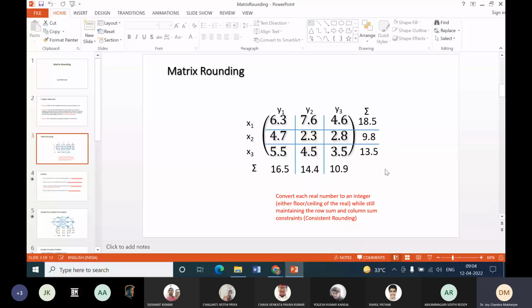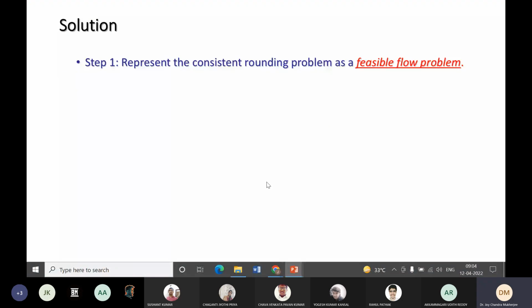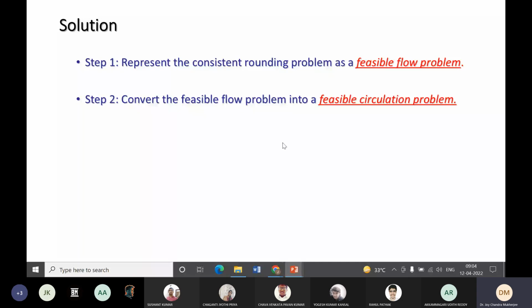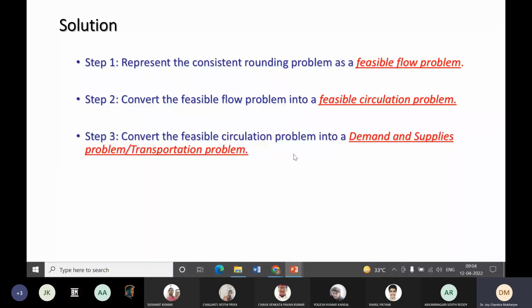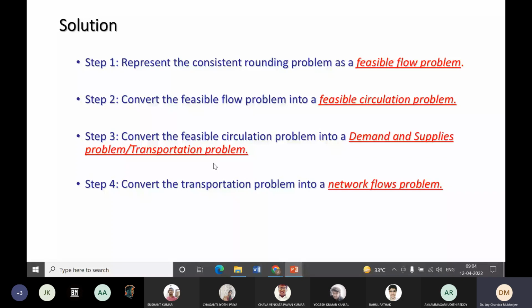So to solve this problem, step one is we convert this consistent rounding problem into a feasible flow problem. Second, we convert this flow problem to a circulation problem. Then we convert this circulation problem to a demand supply or transportation problem. Finally, we convert this transportation problem to a network flow problem. So these are the 4 steps which we will learn here to solve this problem. And let's see how we do this.